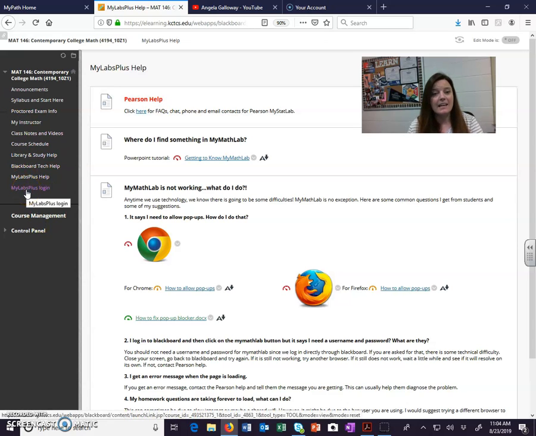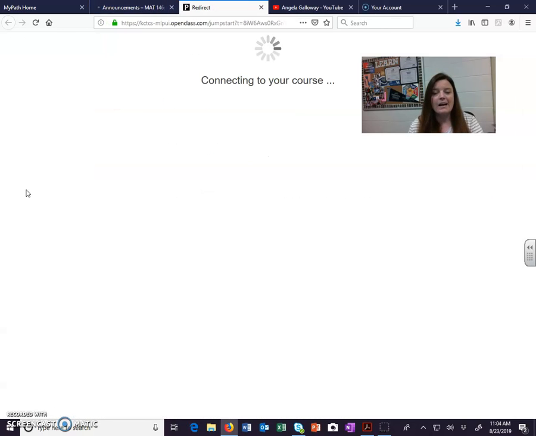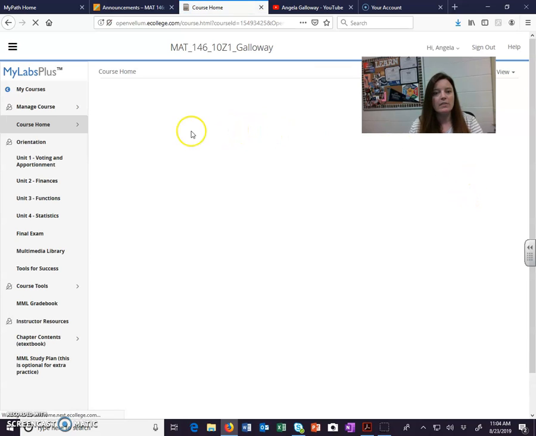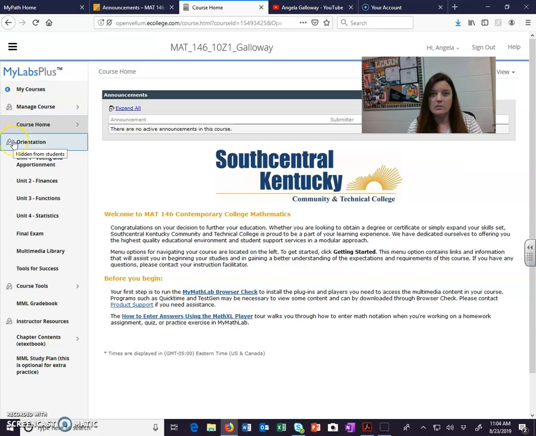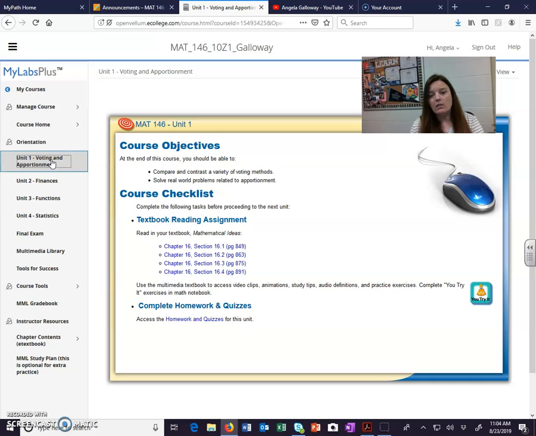And then the last thing is going to the MyLabsPlus login, which is probably what you'll be doing the most when you come to Blackboard, because that is where all our homework and tests will be, right? So when you click on that, you're going to see this setup here. Some of these items you won't see as a student, so don't worry about those. But I've got all the units kind of labeled so you know what you're working on. When you click on a unit, you'll see all the sections that are covered for that unit.